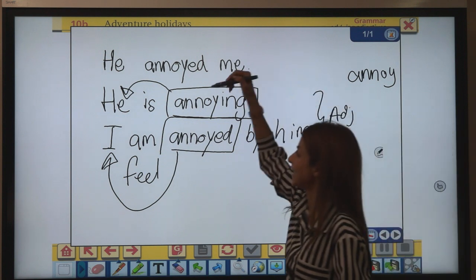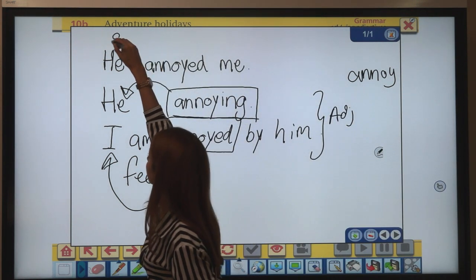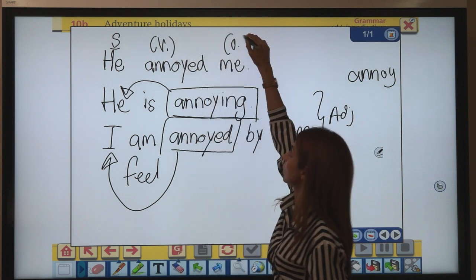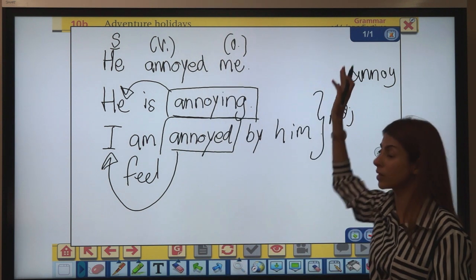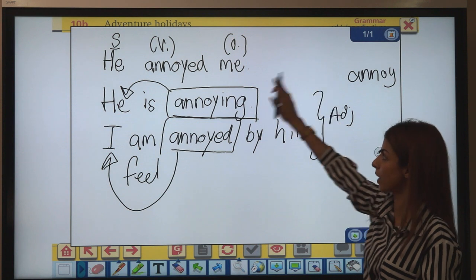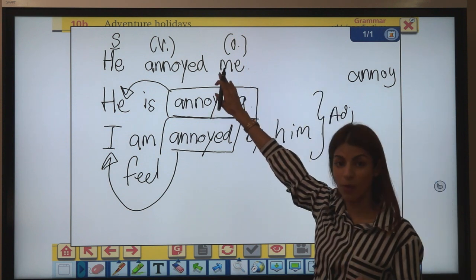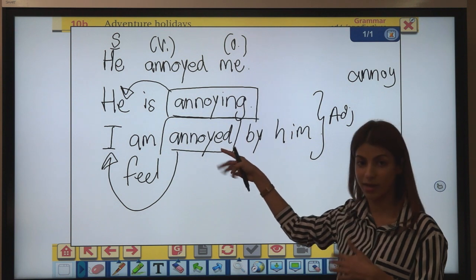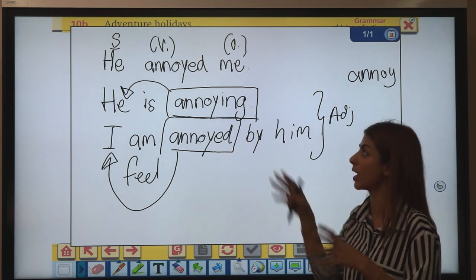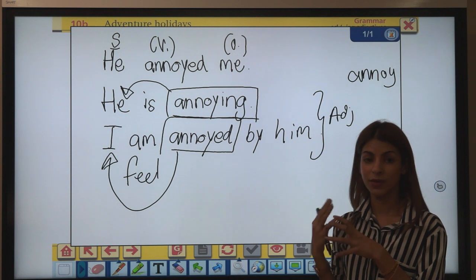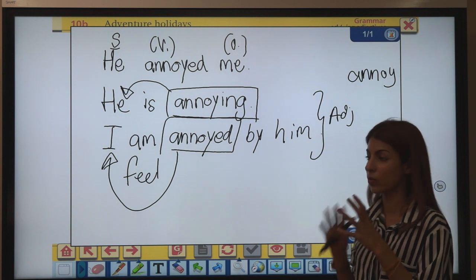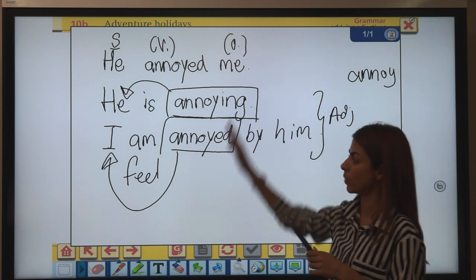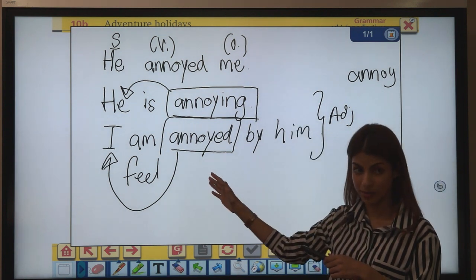While this one, he annoyed me. This is subject. This is a verb. And this is an object, right? So do not get confused. Sometimes you have the past form of verbs looking the same as the adjectives ending with ed, right? But they are actually acting as a different part of speech. Okay, so do not get confused. This one would be verb, while this one would be describing feelings. Okay.